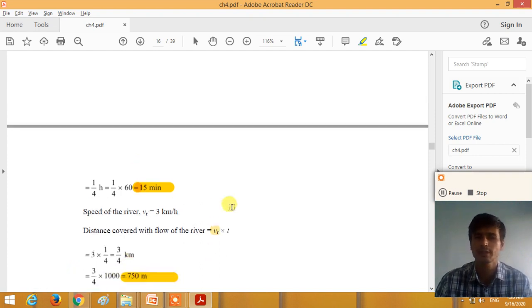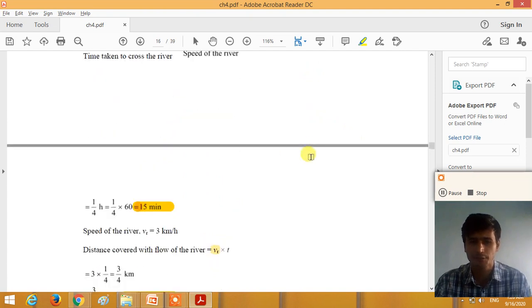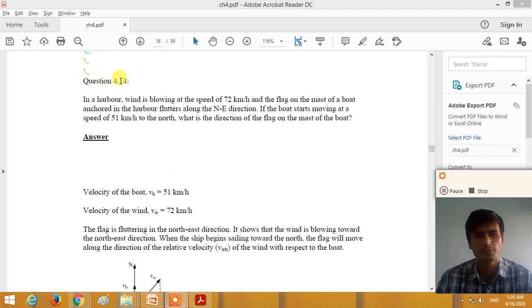So the time taken to cross a river is 15 minutes, and the horizontal distance covered in the direction of the flow of the river is 750 meter, right? Understand, dear student? Question number 4.14.